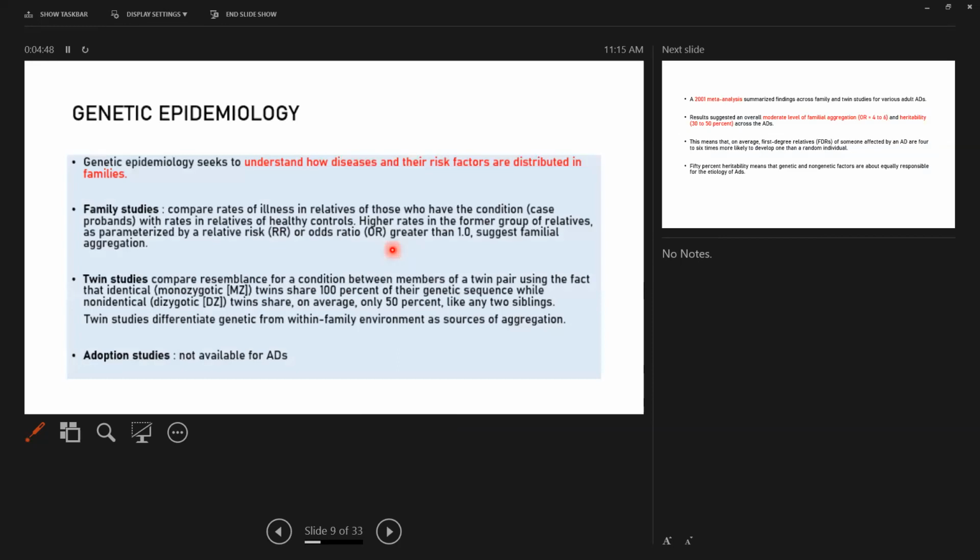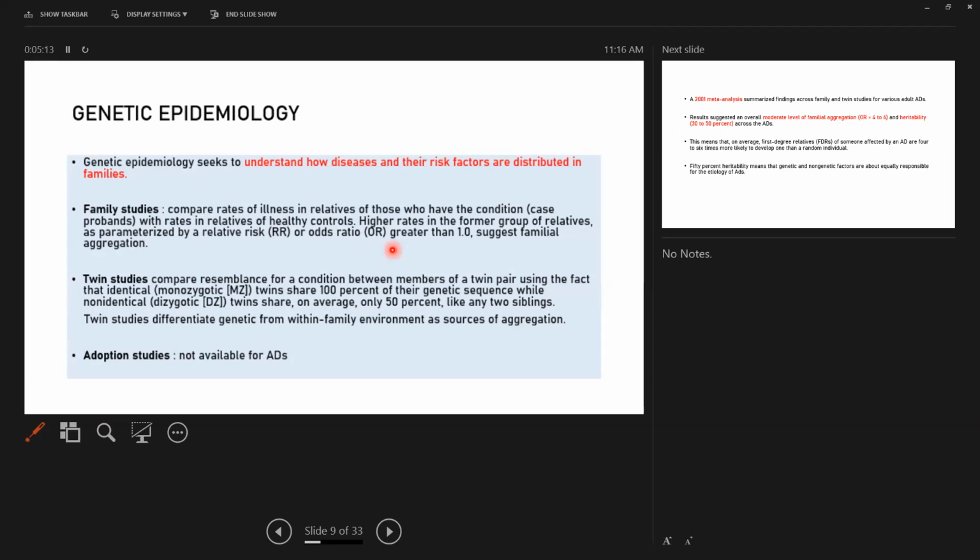So now, coming on to the etiology after the definitions. First of all, we'll go to genetic epidemiology. What is genetic epidemiology? It seeks to understand how diseases and their risk factors are distributed in families. So in genetic epidemiology, we'll be studying family studies, twin studies, and adoption studies. Adoption studies are not available for anxiety disorders.